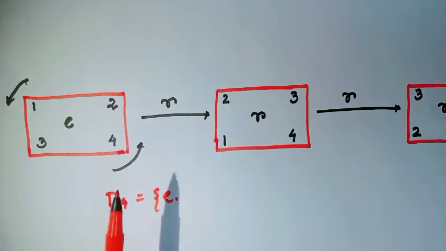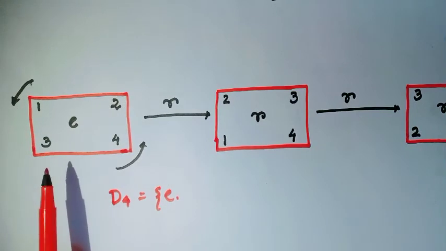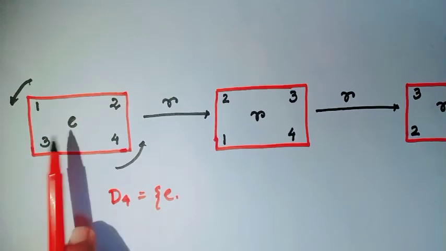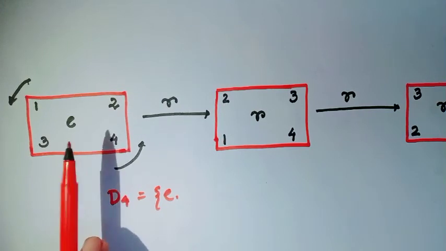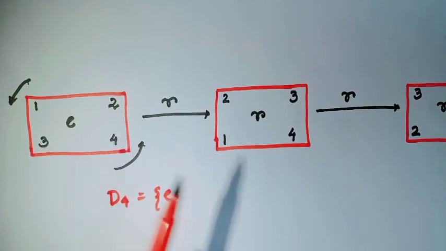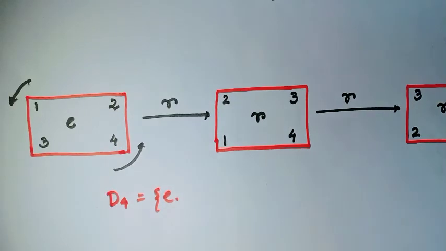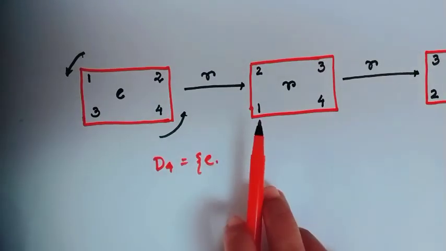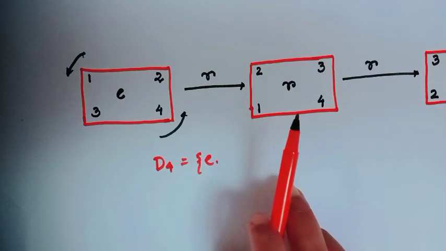Okay? Well, now consider the D4 group. Suppose we consider a square with 4 vertices 1, 2, 3, 4, and this is called identity, since this is the original figure and the first element of this group. Now rotate the square by a 90-degree angle in the anti-clockwise direction.